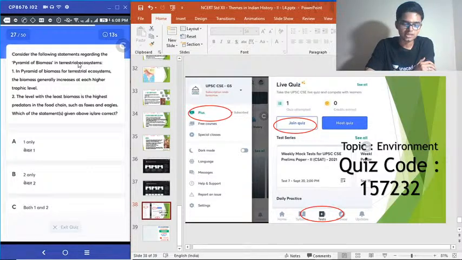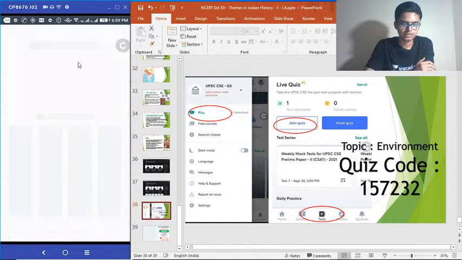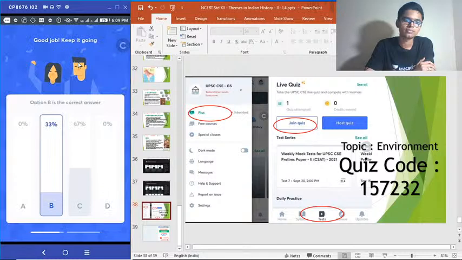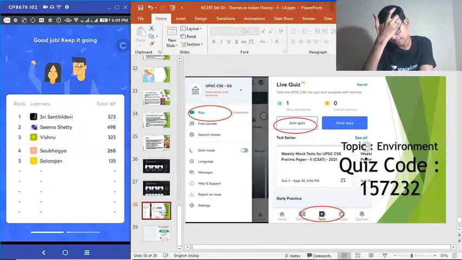Which of the statements given above is or are correct? Yep, option B, correct answer. 33% getting that.